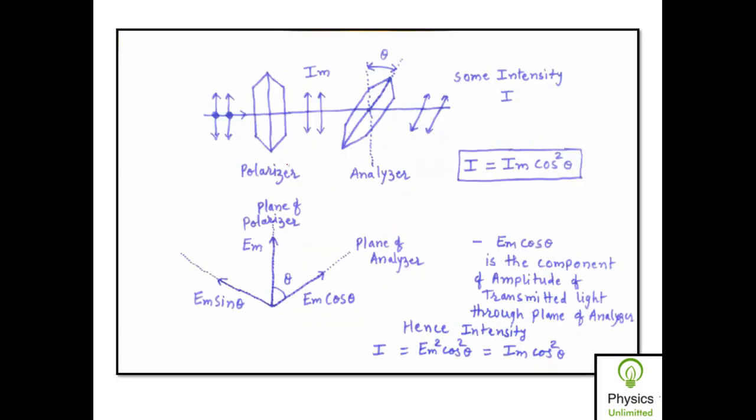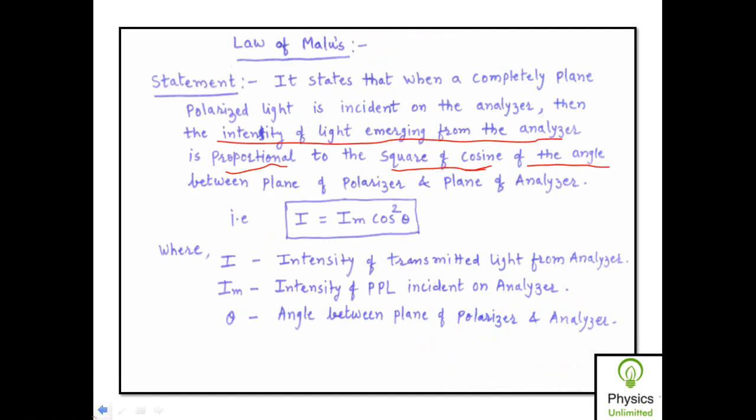So we know the physical phenomenon with the tourmaline crystal, that when an unpolarized beam of light is incident on the polarizer, since this is an unpolarized beam of light, lines as well as dots both are shown simultaneously over here. So when unpolarized light is incident on the polarizer, you get a completely plane polarized light, and when such completely plane polarized light having intensity Im is incident on the analyzer,